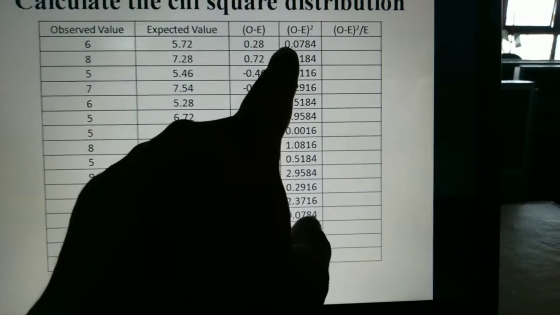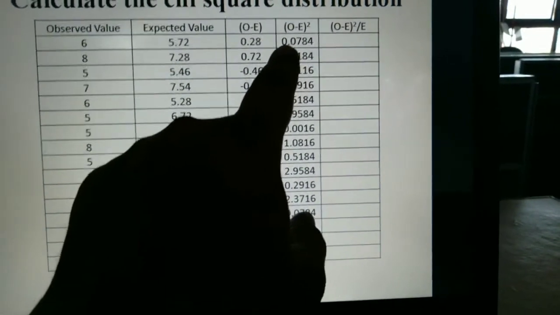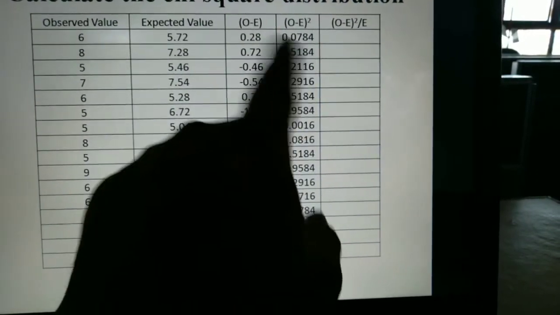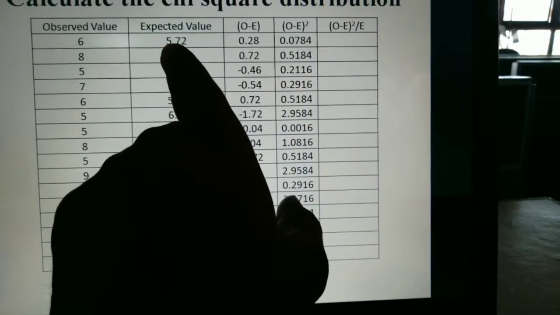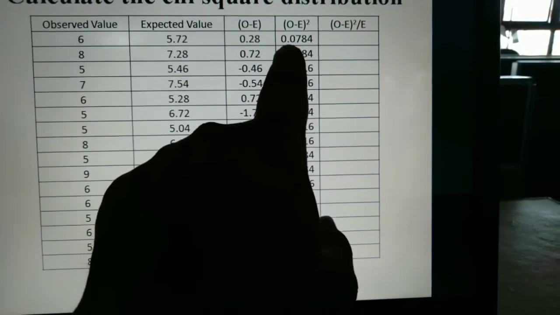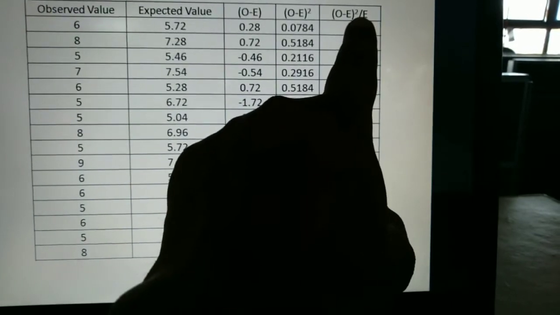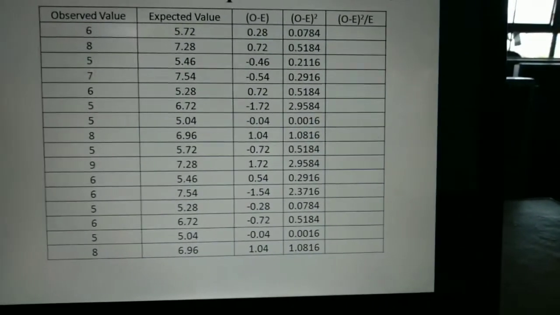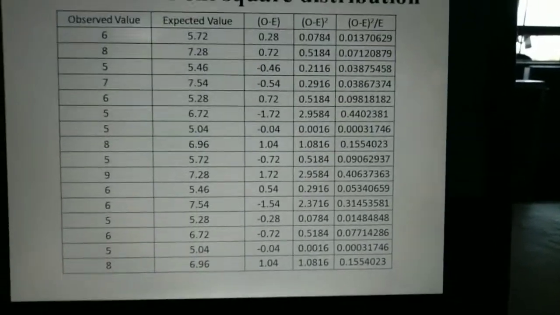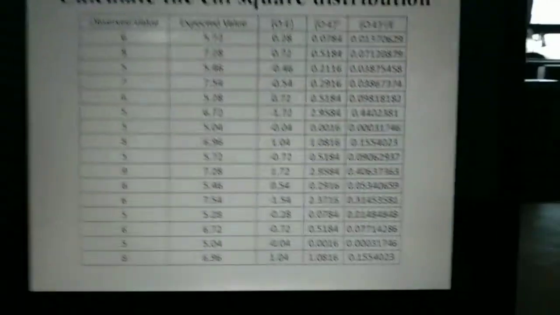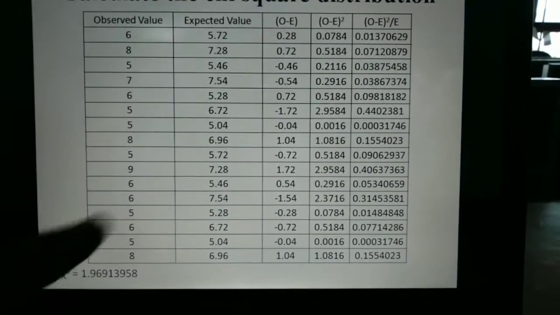How can I get this? I will divide by the expected value: this divided by this will be the value of this. So let's do it. If I sum up all these values, I will find the chi-square value.